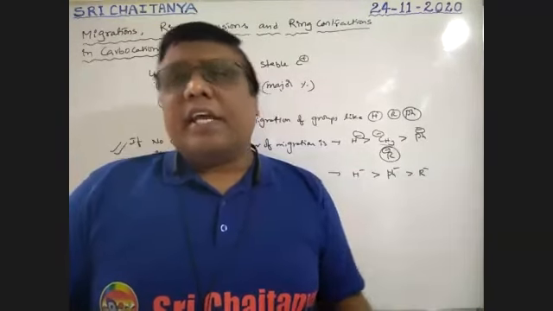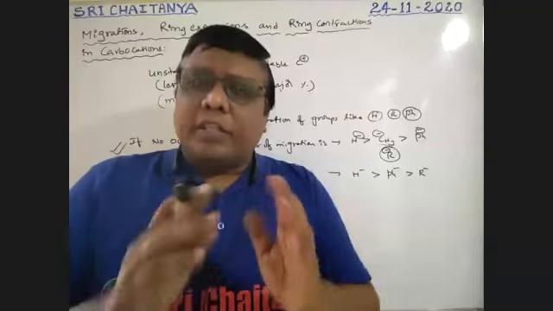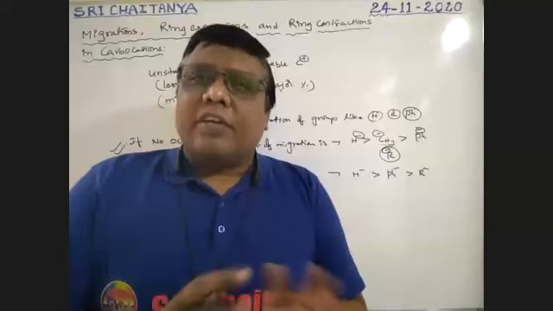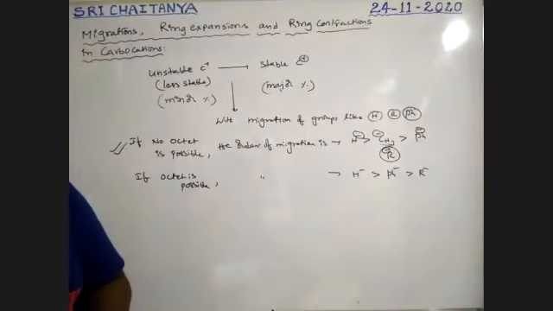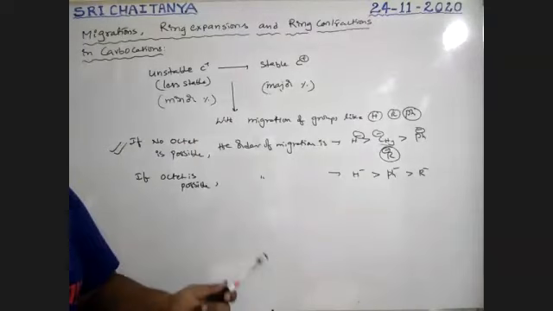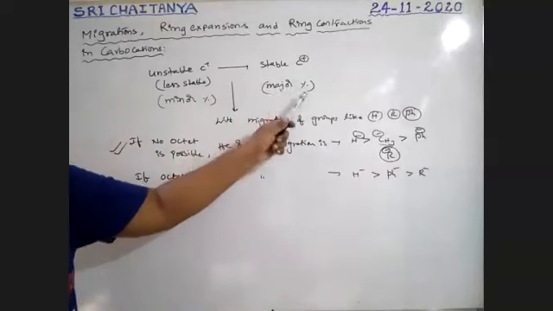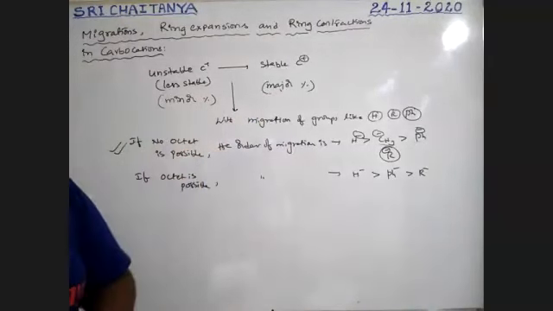If no hydrogen is there, an alkyl group is also going to migrate, boys. So during that process, an unstable carbocation is converted into a stable carbocation. Both this one and this one exist, but this is in major percentage, the more stable carbocation, and this is in minor percentage.